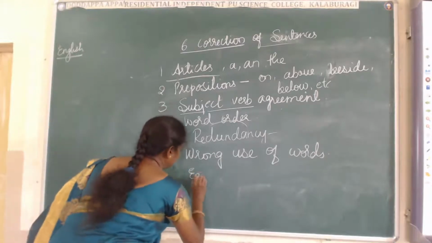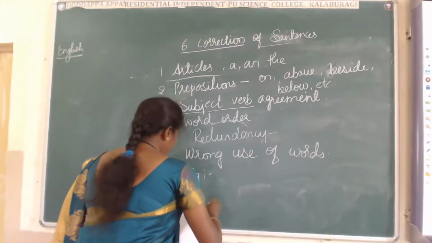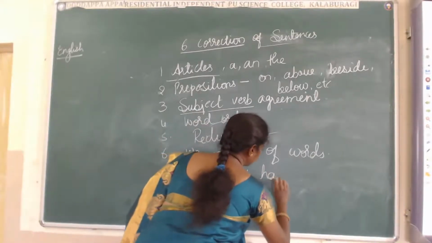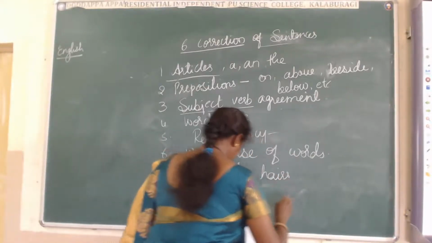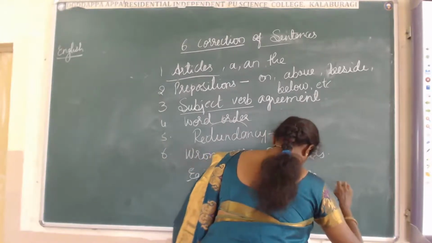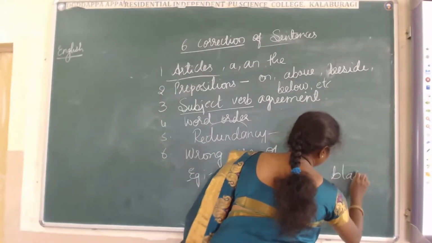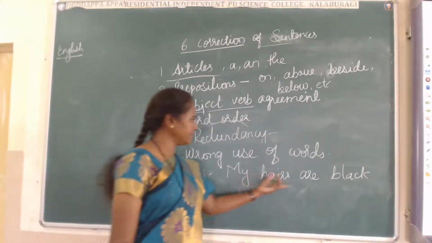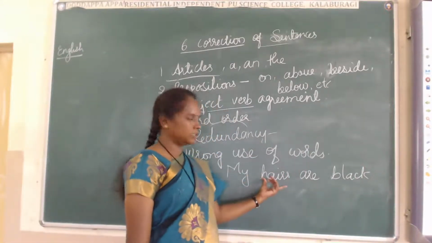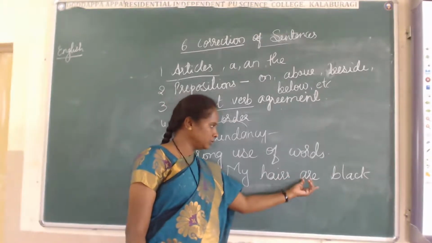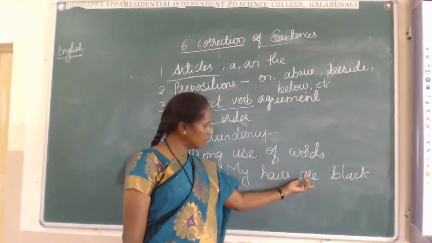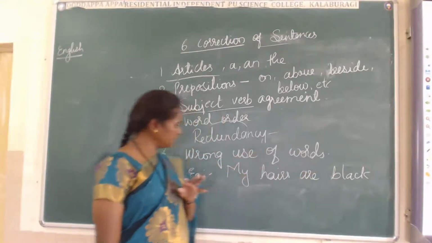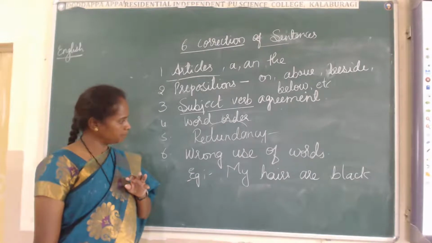We'll take an example. My hairs are black. Hairs is a plural, that's why we used a plural verb, and black is there. Then what is wrong here?